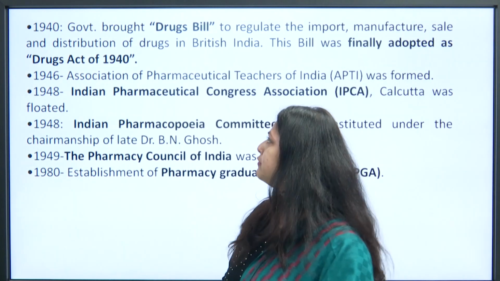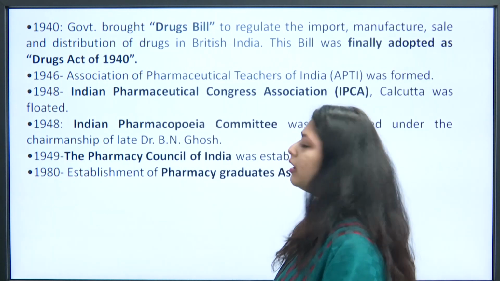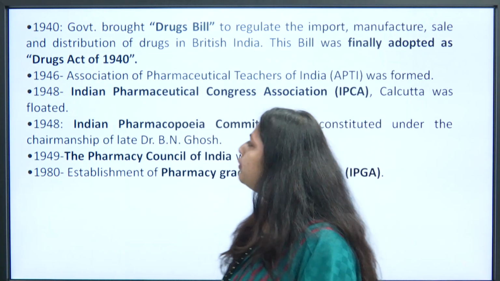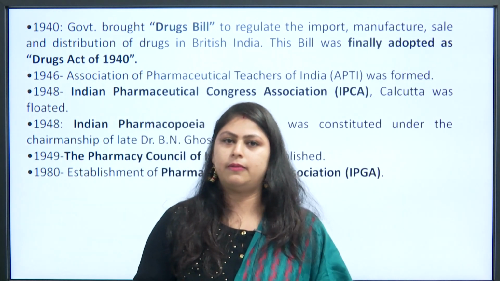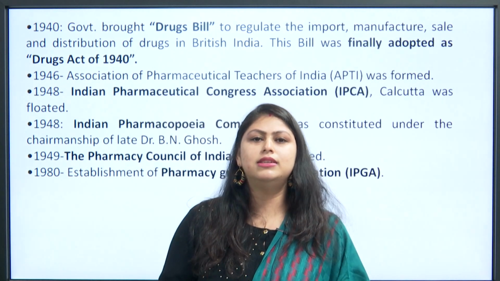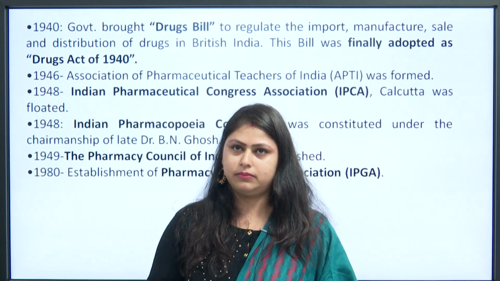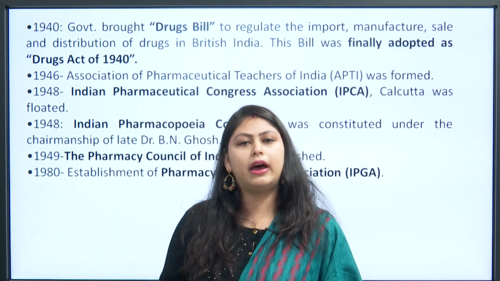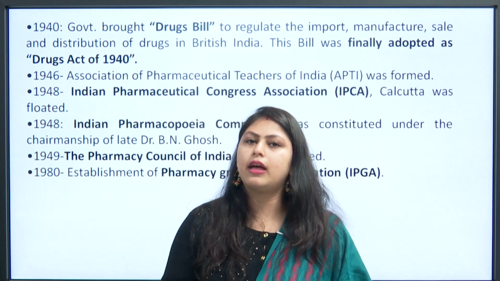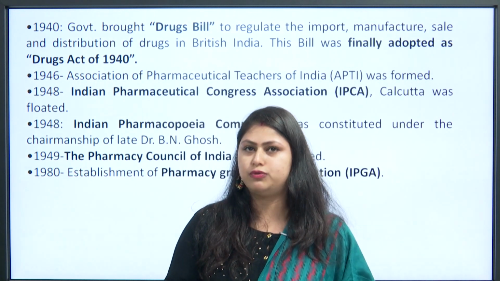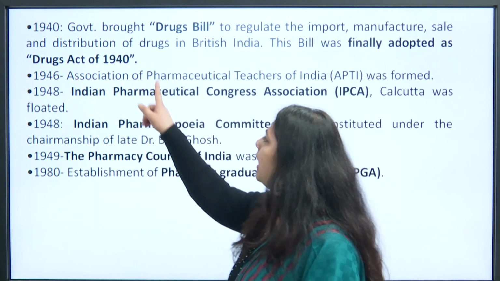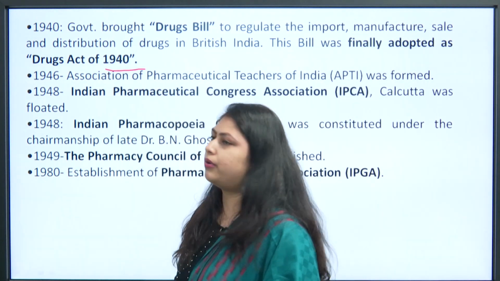Next is 1940, when the government brought the Drug Bill to regulate the import, manufacture, sale and distribution of drugs in India. This bill was finally adopted as the Drug Act in 1940, which is very important. This Drug Act 1940 is important for you.